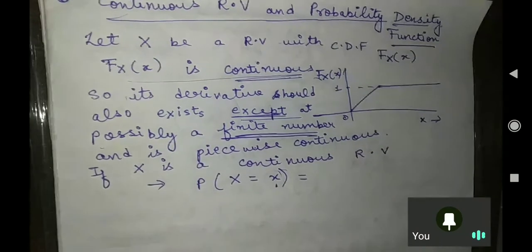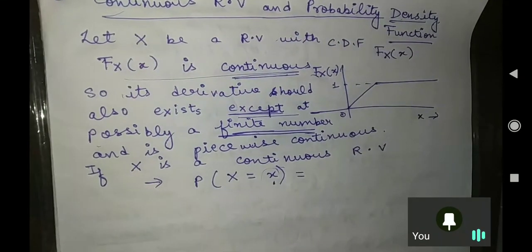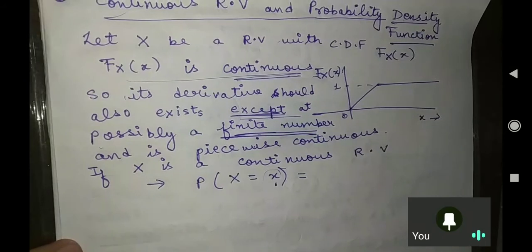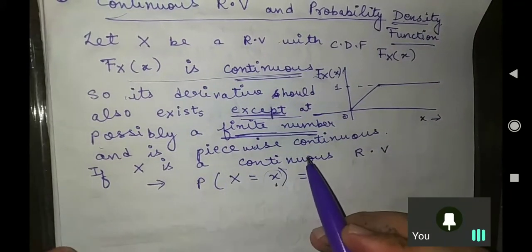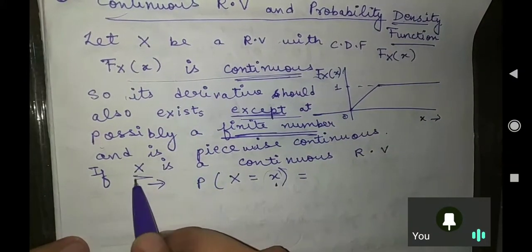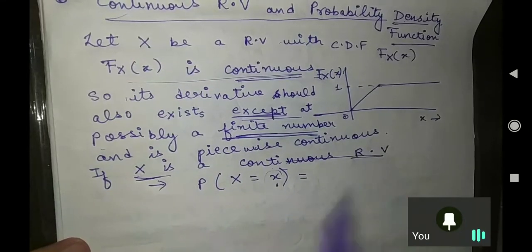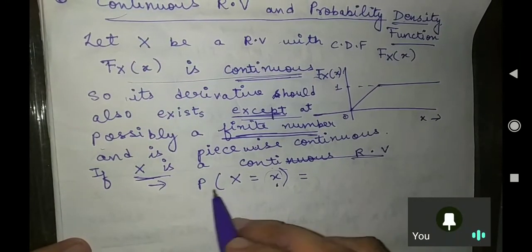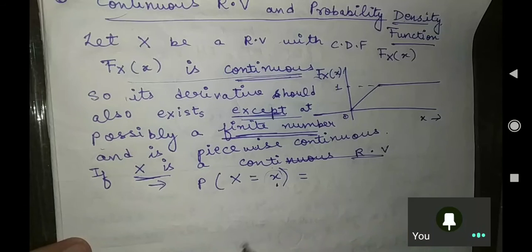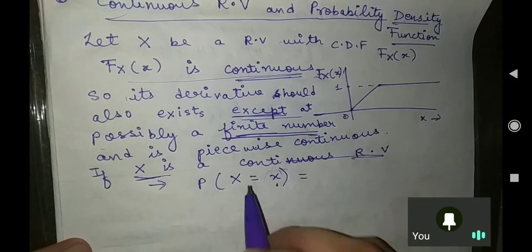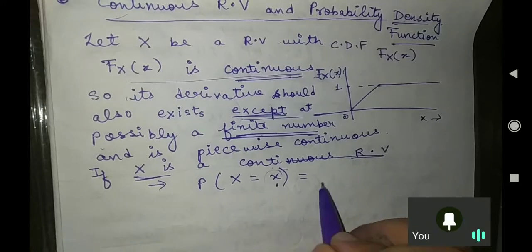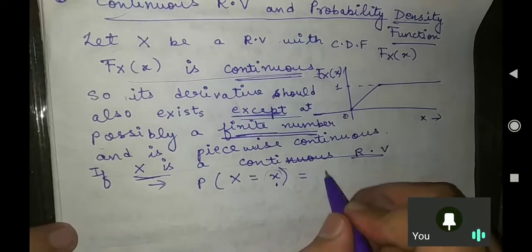Now try to understand that if we are trying to find the probability, and I am asking you that if your X is a continuous random variable, can you find the probability? Sir, what is a probability? Sir, I am asking you to find the probability at a particular instant. That answer is 0.